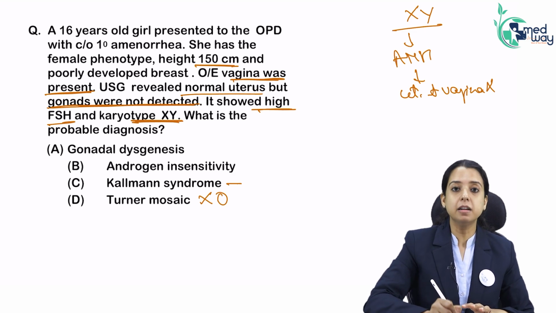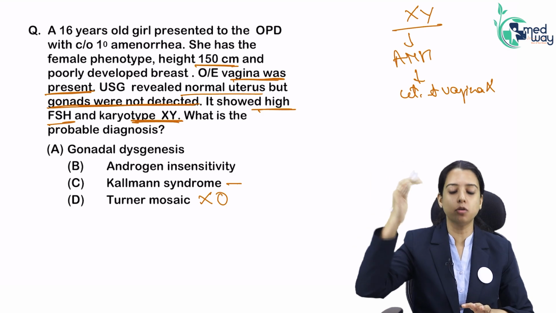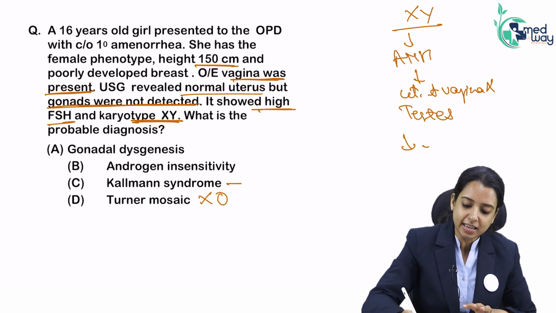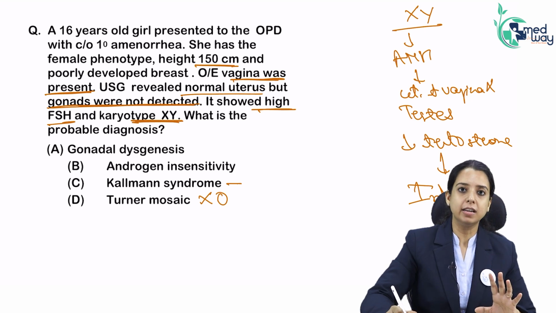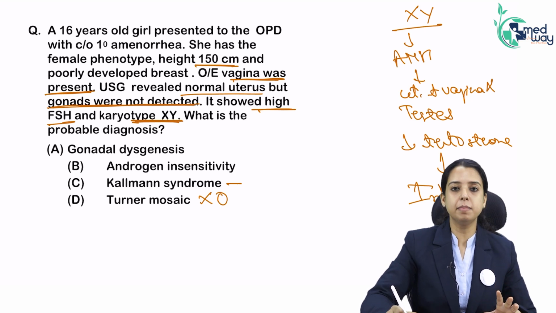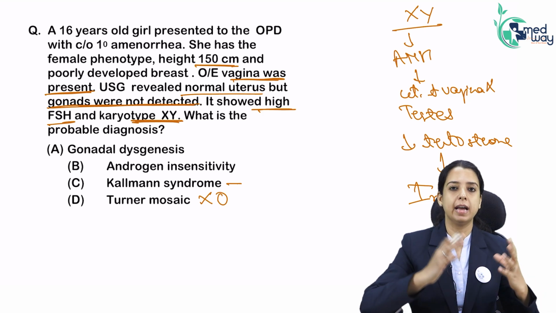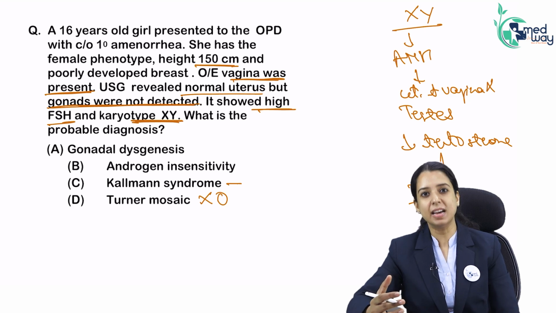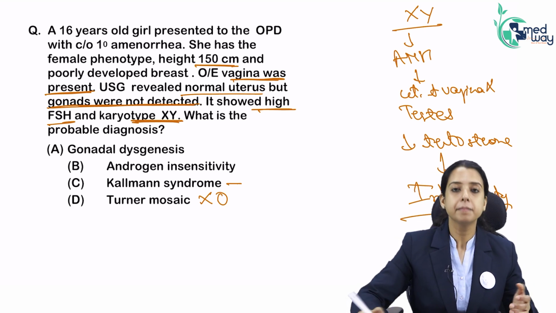But yes, in that male also, the hypothalamus and pituitary are not working. It means the testes will not function properly, so there will be decreased testosterone secretion. So how will the patient present? The patient will have a normal outlook, but will not have very good muscle development or hair development. Though it will be a male, the proper male features will not be there, and mainly he will come to you with infertility.